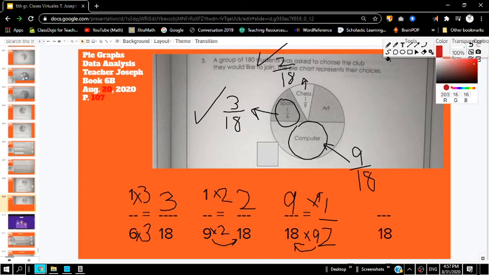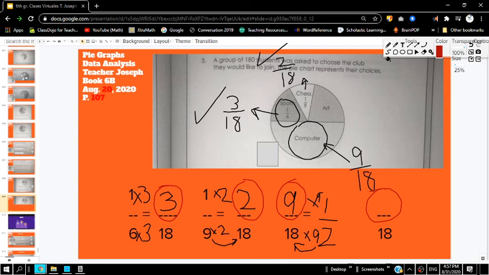Let me change the color. We have 3/18. It never changed. Oh, yay. Stop. Blue. It's not going to let me change the color. Oh my goodness. Change. There we go. Did it change? Yeah.